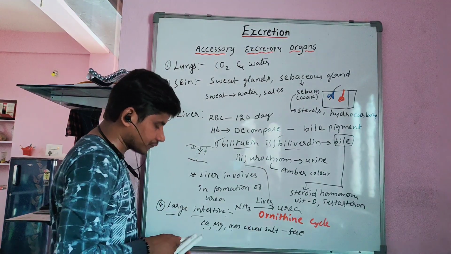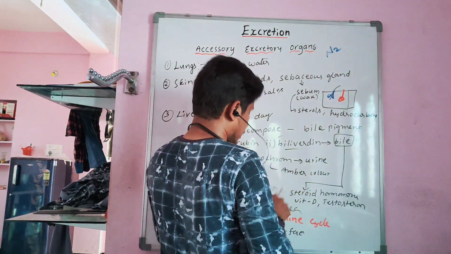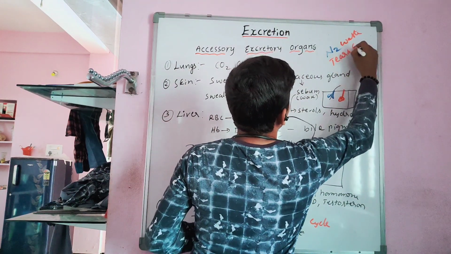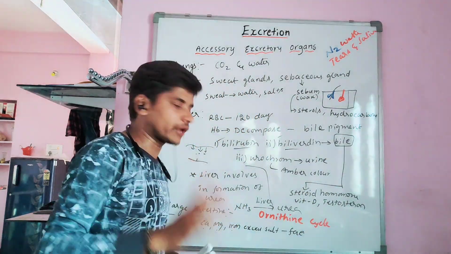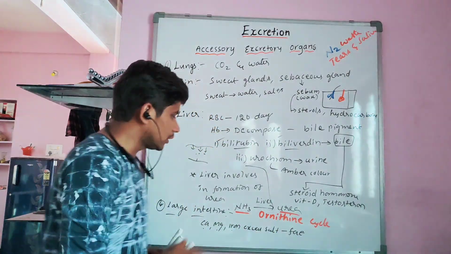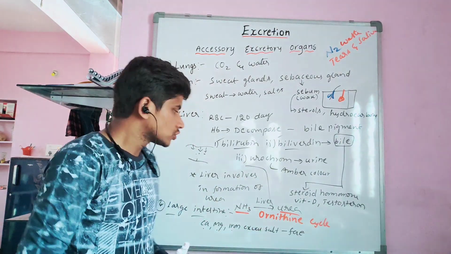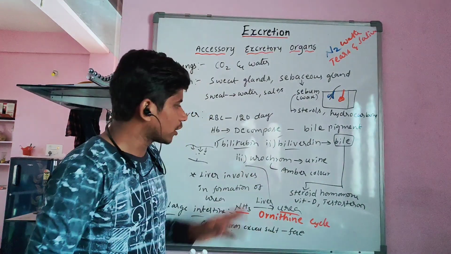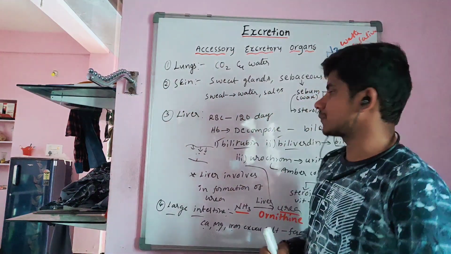Not only these organs, some waste is also eliminated elsewhere. Some nitrogenous waste is eliminated along with the tears and saliva. So tears and saliva also eliminate some kind of nitrogenous waste, and the most important one is urea, which is formed in the liver. The liver converts harmful ammonia into urea, which is called the ornithine cycle. So we don't eliminate ammonia directly. The ammonia in our body is converted into urea, and also the liver is involved in the detoxification of alcohol, chemical substances, and toxins.